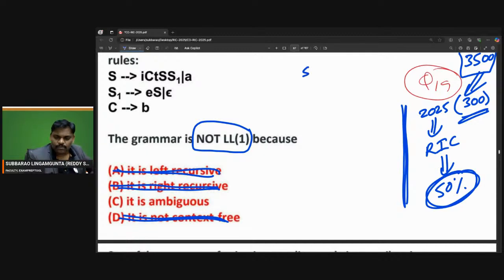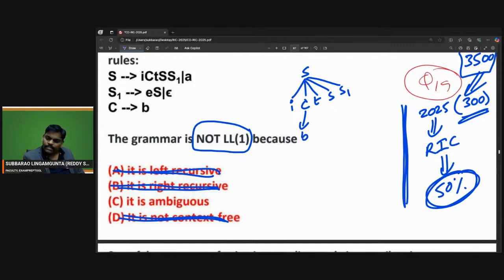This is the given grammar. S goes to ICTSS1. Next, C goes to B, that is okay.